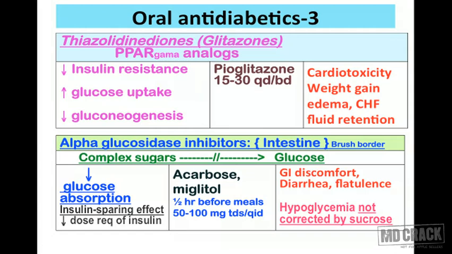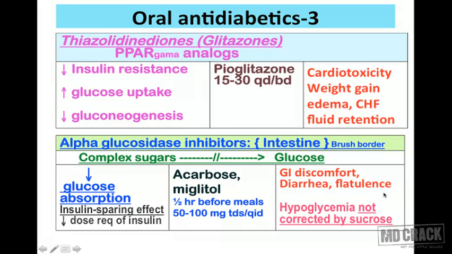The drugs in this group, a very apt name, are acarbose and miglitol, and these drugs should be given half an hour before meals so that they'll reach the brush border of the intestine, and by the time you take your meal and a complex sugar comes, they are going to inhibit the conversion of the complex sugar into glucose. 50 to 100 milligrams 3 times a day or 4 times a day, that's the dose. Their adverse effects include GI discomfort, diarrhea, and flatulence.